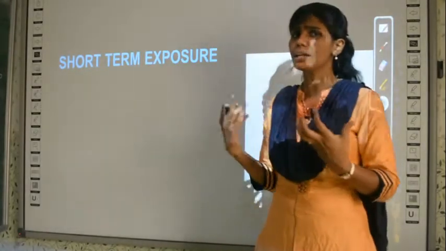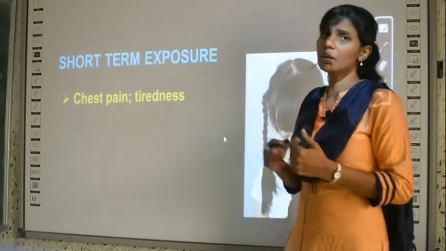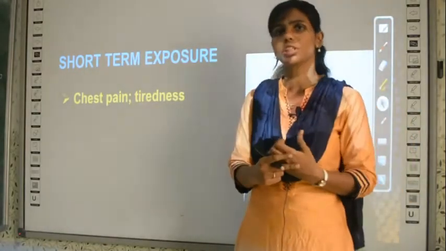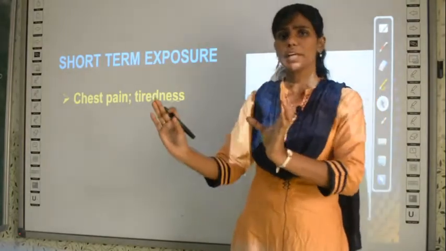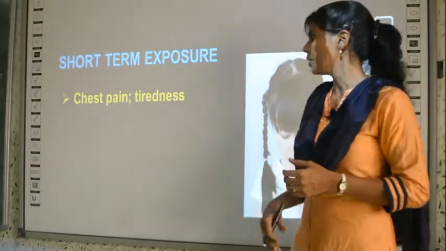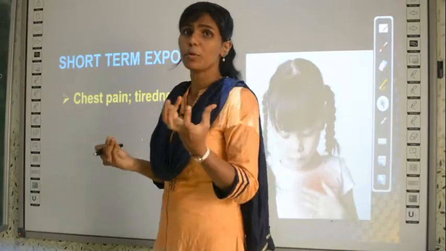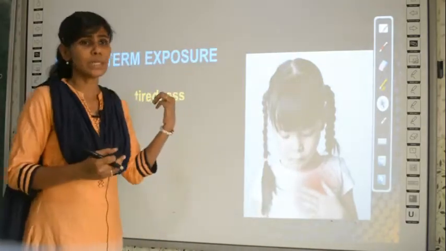In this slide we will be learning the short term consequences of exposure to air pollution. If you are exposed only for some time, what all may it cause? Even when exposed for a short term, it may result in chest pain.